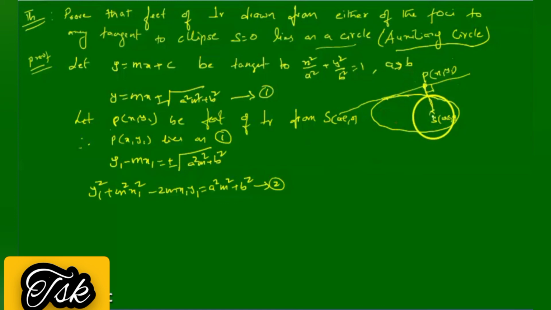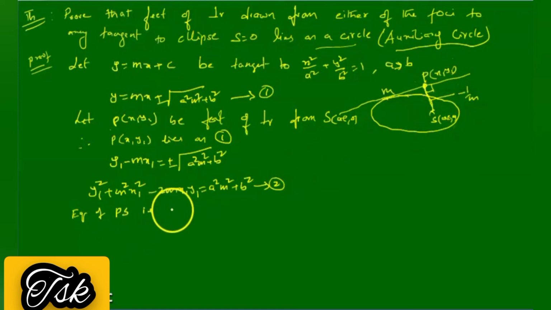Next, the equation of SP, the equation of this line. Since this is perpendicular to the tangent, the equation of PS is perpendicular to the tangent. The tangent slope is m, so the slope of this is minus 1 by m, isn't it?